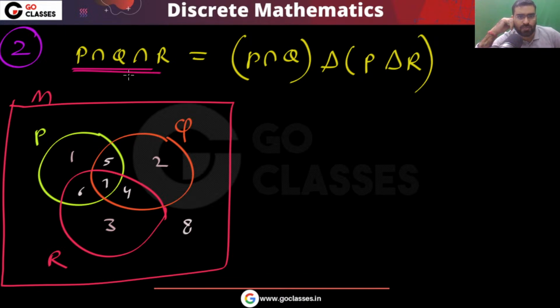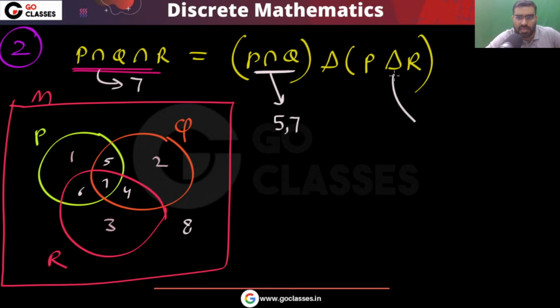So what is the area of P intersection Q intersection R? This area is area number 7, right? Yes or no? Area number 7. What about this one? Can you tell me what is the area of this one? P intersection Q. The area is 5, 7. So 5, 7, this is the area.